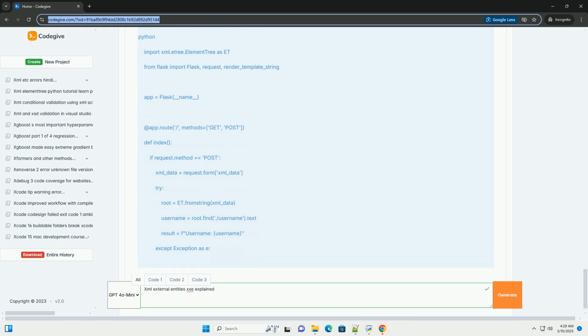When the &xxe; entity is used within the username tag, the XML parser resolves it by reading the contents of /etc/passwd and inserting it into the username element. 4. The vulnerable code then extracts the contents of the username element and displays it, leaking the contents of /etc/passwd.